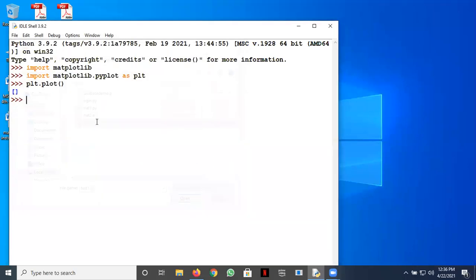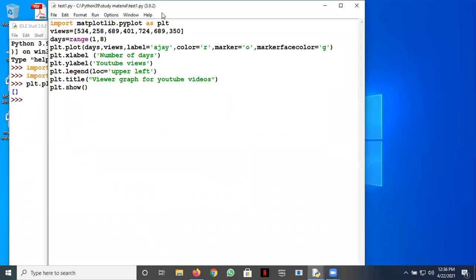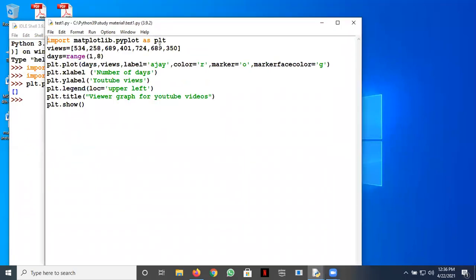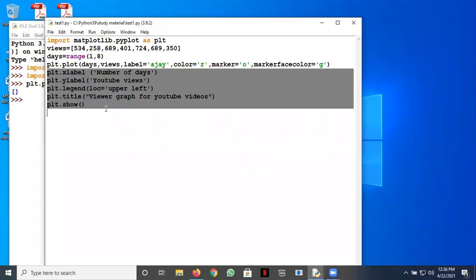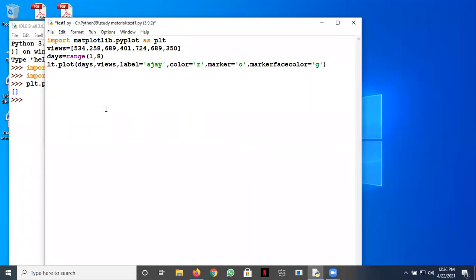Let's take this test1.py. Is it clear and visible on the screen? What I've done is remove all this so that you can start afresh. I'll remove this also. Okay, let's remove this also.